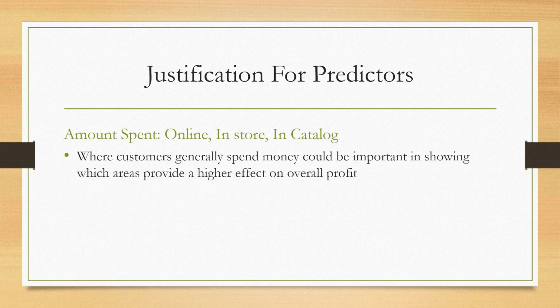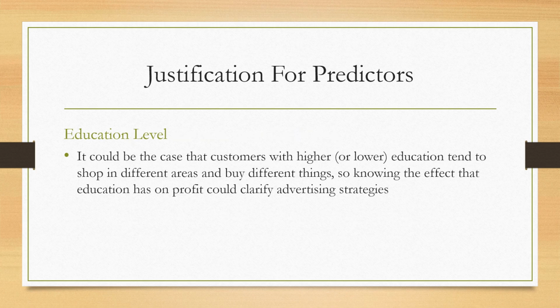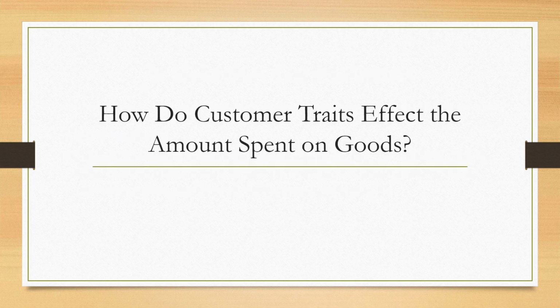The amount they spend online also matters, well, online, in-store, and in a catalog, because that way the company can know where they put their advertising money as well. And lastly, we also included education level, just because it could be the case that people of higher or lower education spend differently, and so that might be good to know. So our general question is, how do customer traits affect the amount spent on goods?